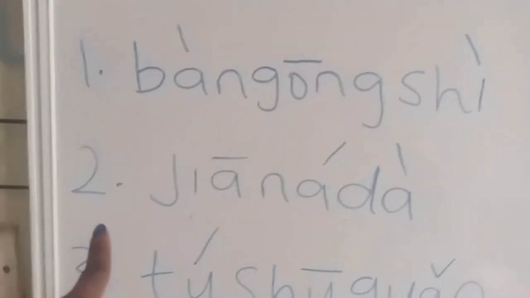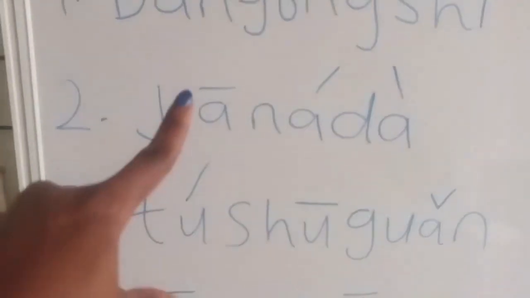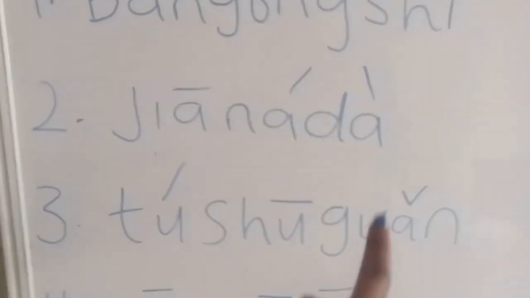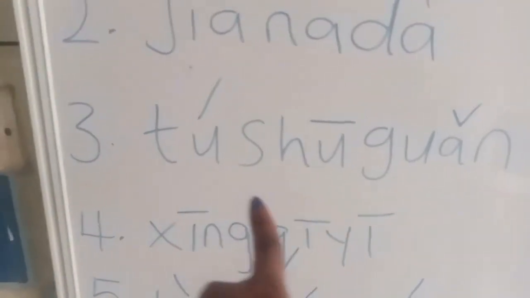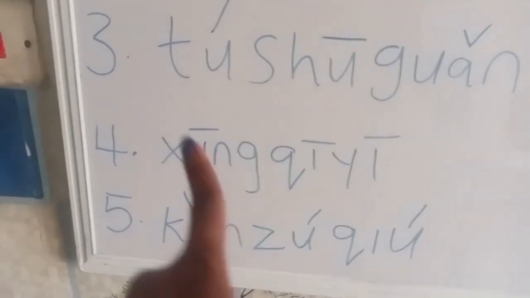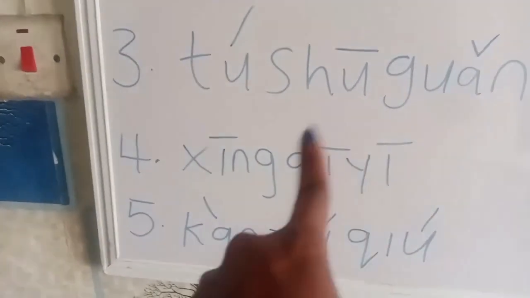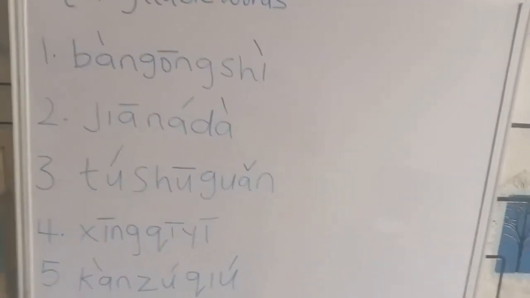The second one will be jia na da. The third one will be tu shu guan. The fourth one will be xin qi yi. The fifth one will be kan zhu qiu. Do you now see why you need to master tones, and you also need to master how to switch from one tone to the other?